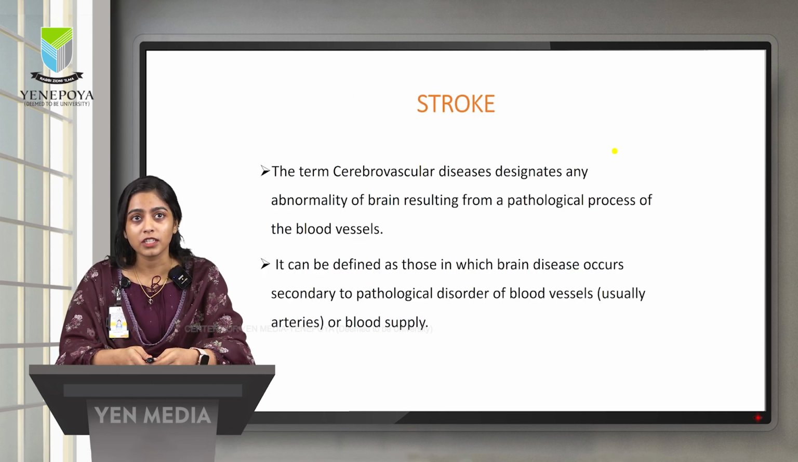To begin with definition, cerebrovascular disease can also be called stroke. It is defined as an abnormality in the brain that results from the pathological disorder of a blood vessel or artery. In other terms, brain disease occurs secondary to the pathological disorder of blood vessel or blood supply, which means the primary suspect of the stroke is pathological disorder of the blood vessel or the arteries.